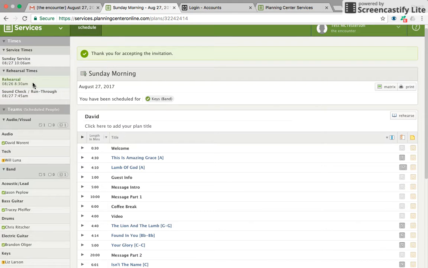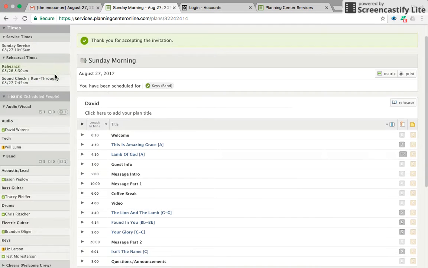So for Tess, he's going to have rehearsal on Saturday at 8:30 a.m. right before the Sunday morning. Then he'll have to be there at 7:45 on Sunday for sound check. And then, of course, service is at 10:06. If you're serving in children's or something like that, there may be a time over here that says volunteer report time. So maybe you have to be there 10 minutes early for your job. You'll be able to find that information over here.